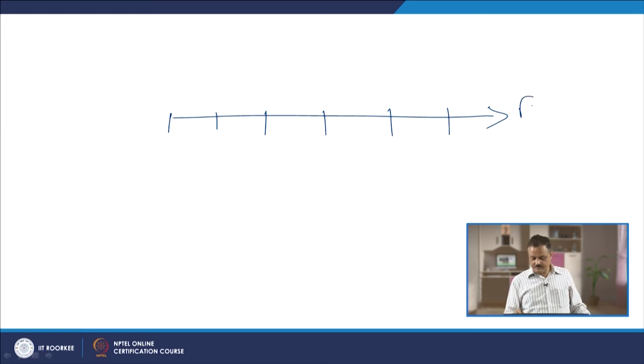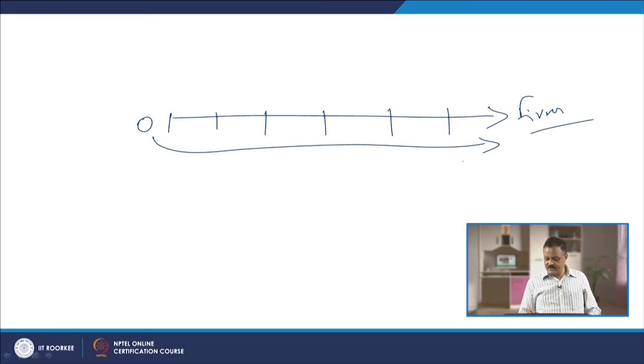So, different centers are created, and the whole organization is divided into different units, right. We are starting from here and we are ending up here. One responsibility center, second responsibility center, third, fourth, and lastly it is the firm, right. We have to start the process from here and reach up to this point. Say, the goal is 1000 units that we want to manufacture and sell in the market.